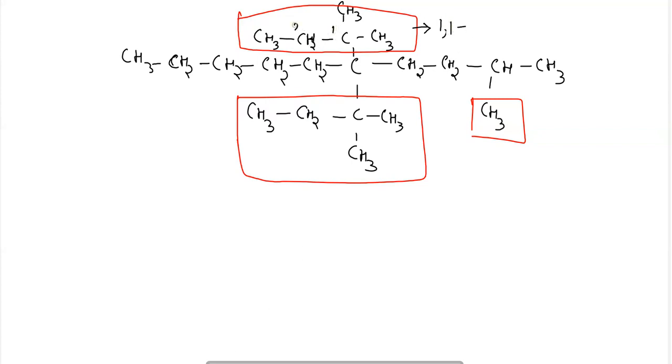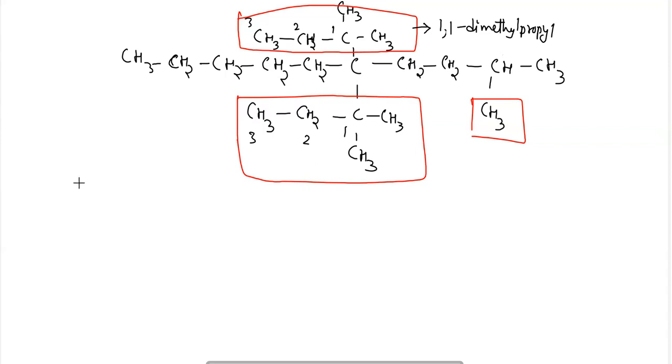The naming of this compound will take place like this: 1 2 3. This will be the chain which will be used. So it will be 1 1 dimethyl propyl. Similarly, the name of this other compound will also be 1 1 dimethyl propyl.